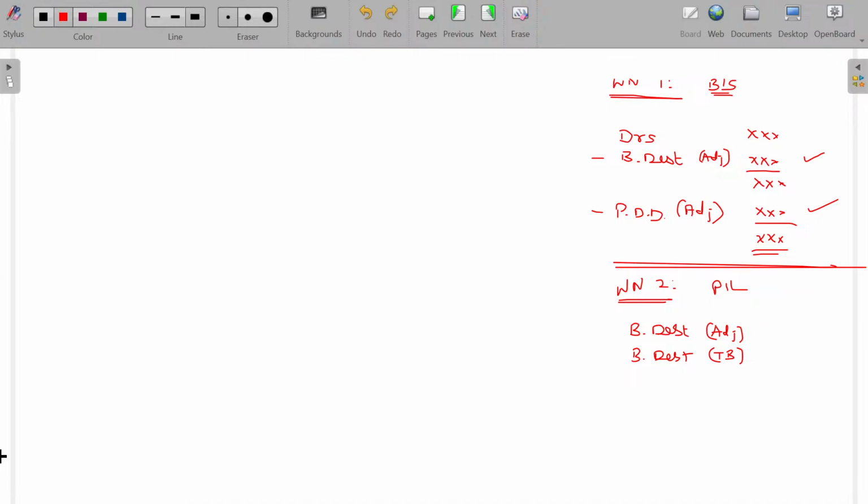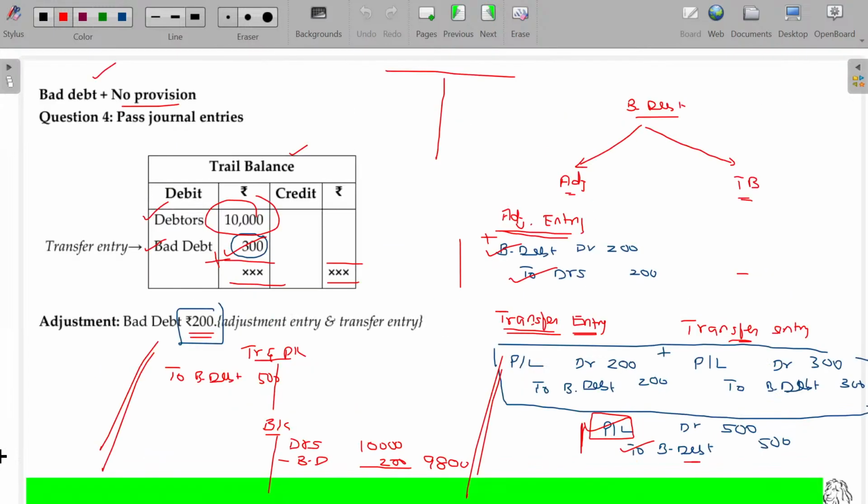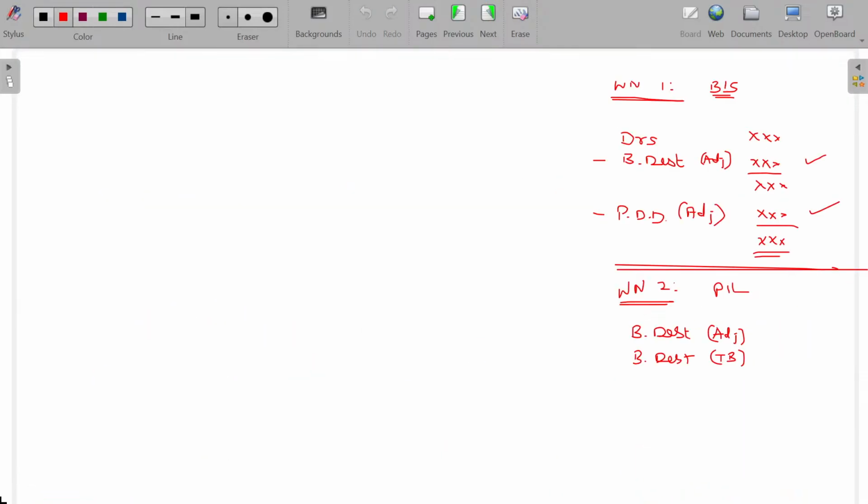If the bad debt is already available in the trial balance, means already it is adjusted with the debtors, you have to transfer only these two. Is that clear? So here what happened? Bad debt, bad debt. Two entries are there. One is for the subtraction, another one is adjusting the P&L account. But while debiting the P&L account, the adjustment item as well as the item given in the trial balance both will be subtracted or debited to the P&L account. Hope you could understand. So while posting the values in the P&L account to find out whether there is a shortage or surplus, shortage means bring the further amount from the P&L account. If there is surplus, return to the P&L account.